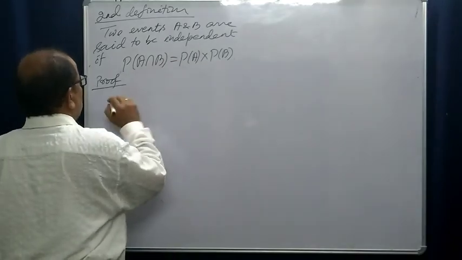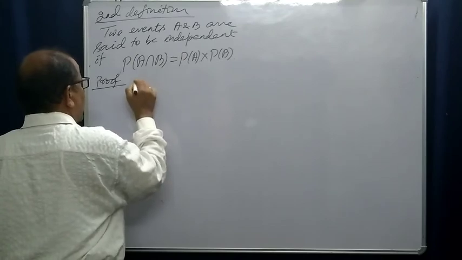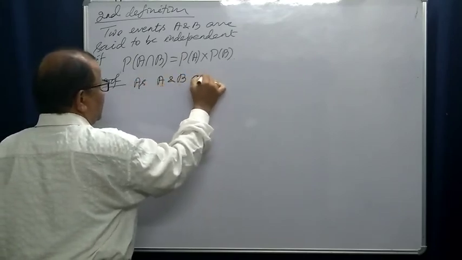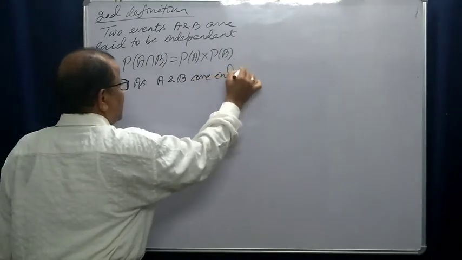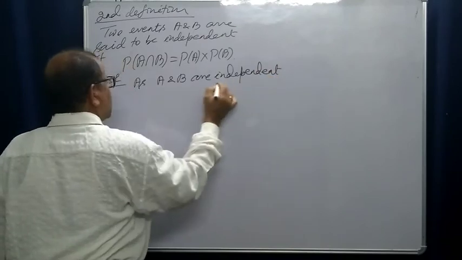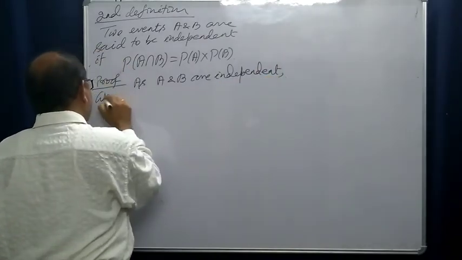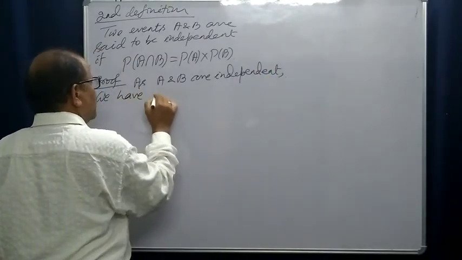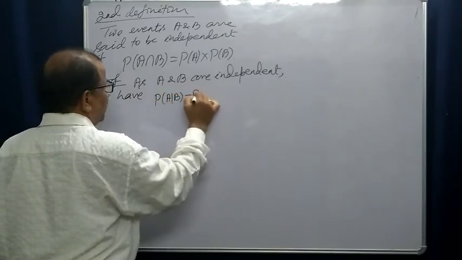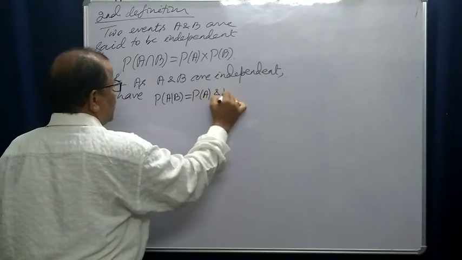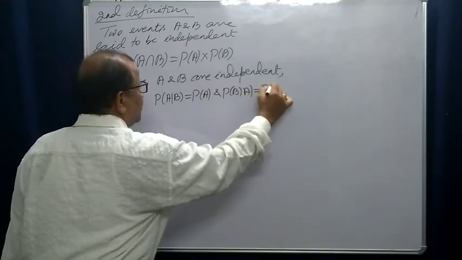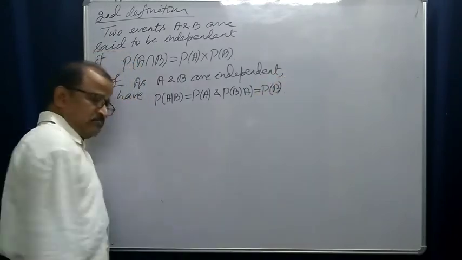As A and B are independent, what will happen? We have probability of A condition B is equal to probability of A, and probability of B condition A is also equal to probability of B according to definition.